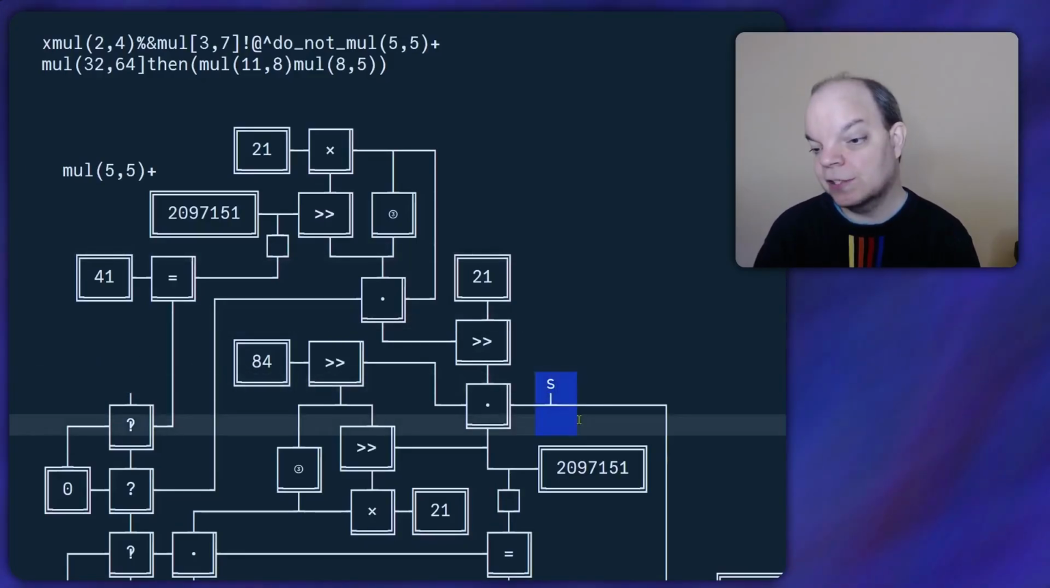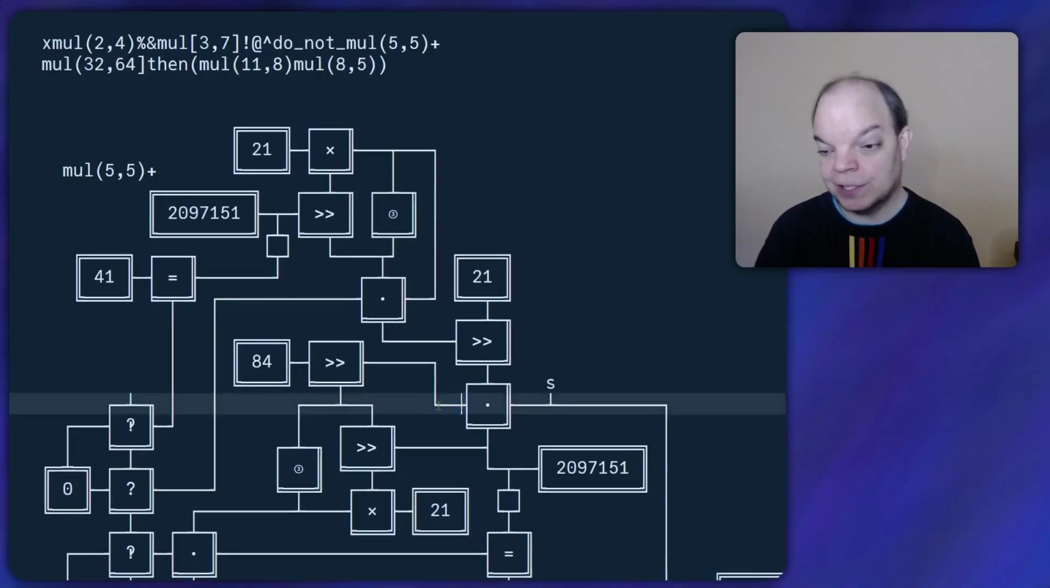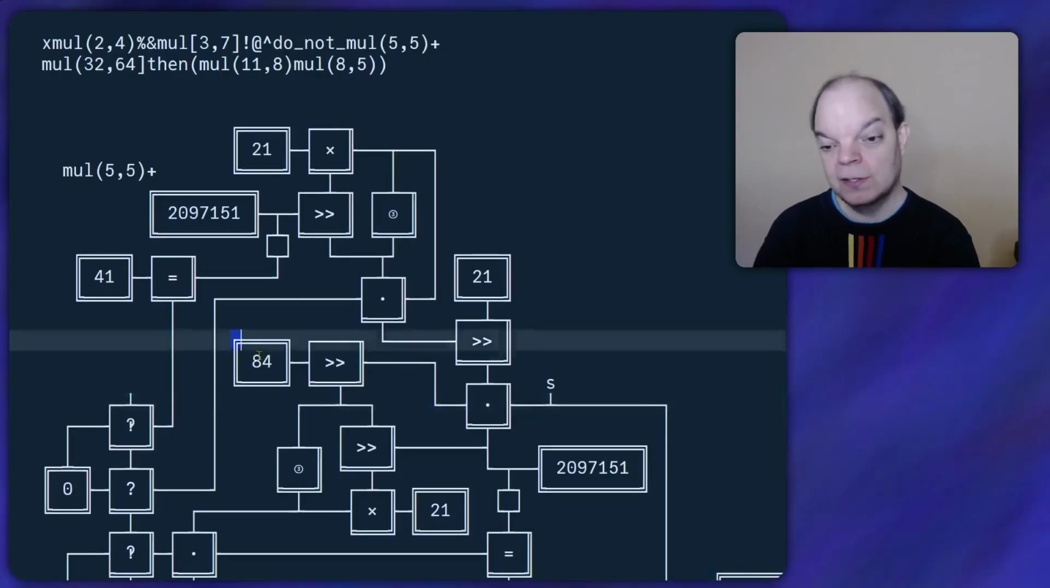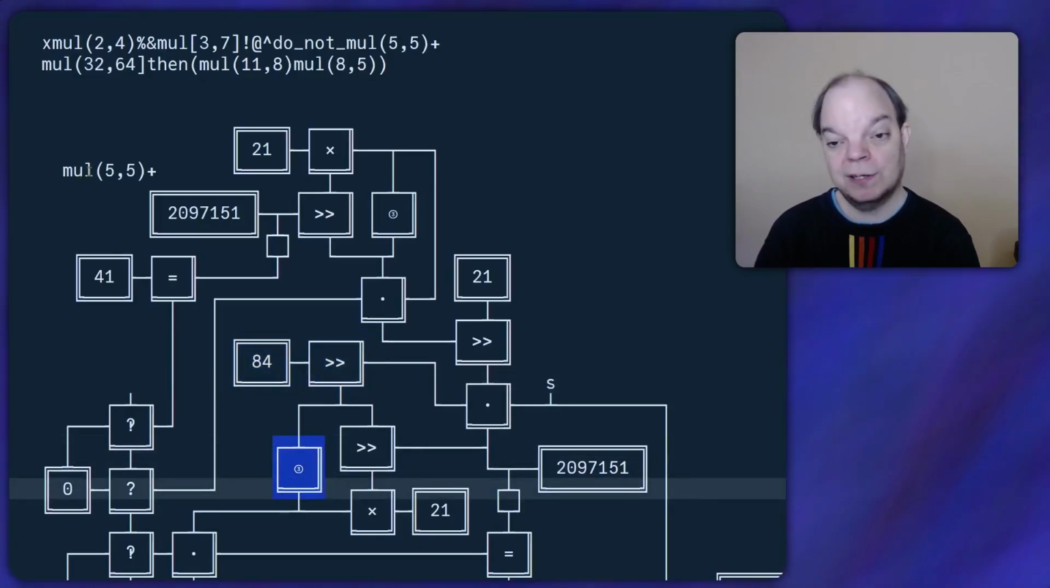So let's see, the string goes in here, and all that happens down here is just checking its first 4 characters. So we don't care about that. We care about this part where the S goes. So this is where we remove the mul, and then this is where we find out how many characters we need in order to extract the first number.